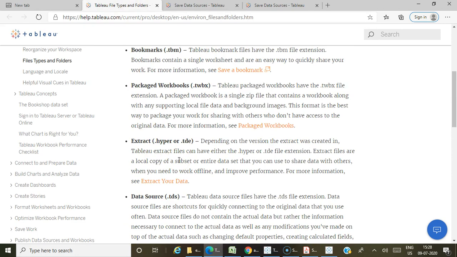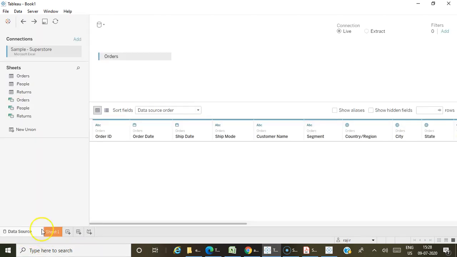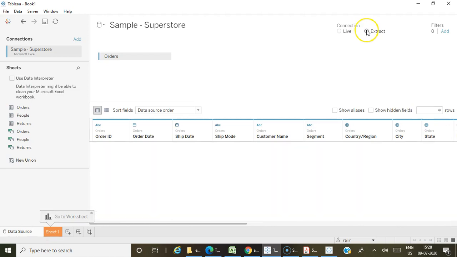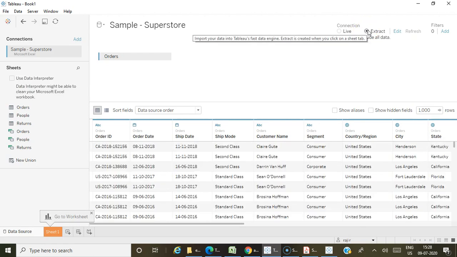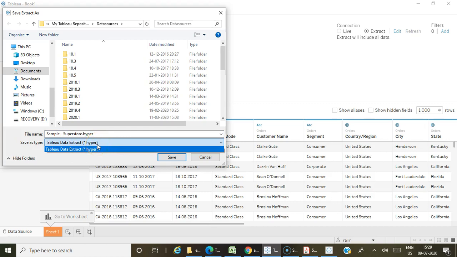The last one is extract. So when you are creating extracts, it will create the extract with the extension .hyper. Previously, that is before version 10.5, we had the extension TDE, that is Tableau data extract, but now they have moved to Hyper. So Hyper is the fastest technology to create extracts even with a huge amount of data. Okay, so the file extension for data extracts is .hyper.